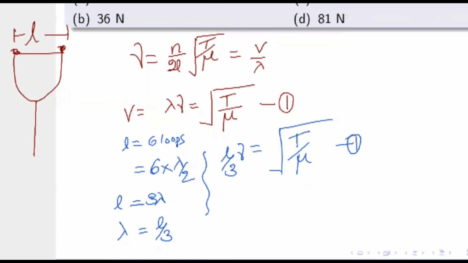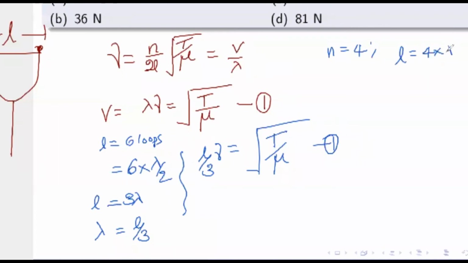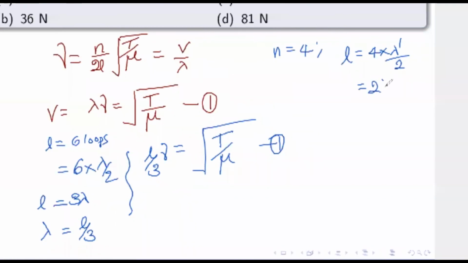The next possibility is that there must be 4 loops. So length L consists of 4 loops. So 4 into some lambda prime by 2. Therefore, it will be 2 times lambda prime, or lambda prime equals L by 2. Substitute this in the velocity expression in the second case.